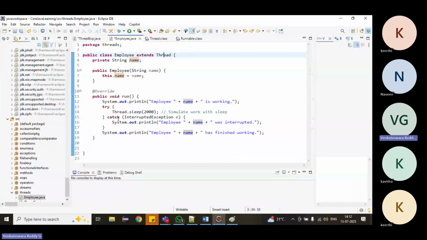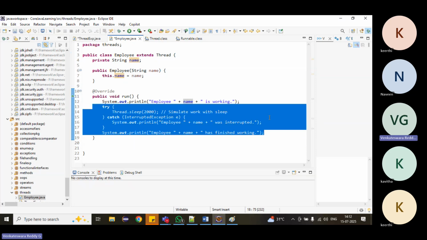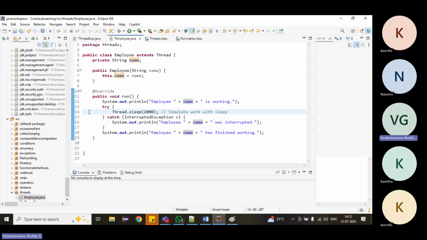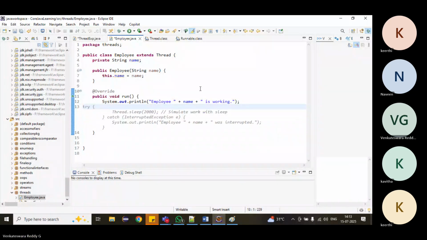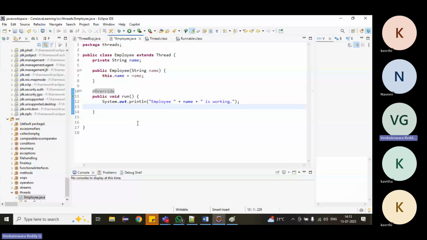We have to override it. We can override it and tell the thread to do this task. I am just printing the employee name. Whatever name we assign in the constructor to the instance variable, whenever you call this run method, it will simply print it.